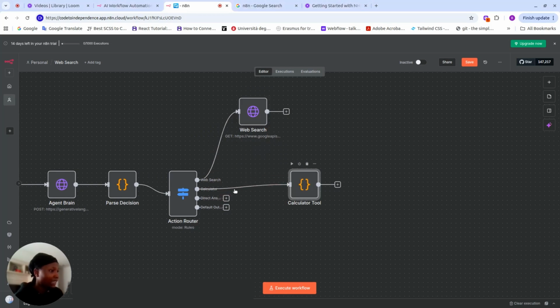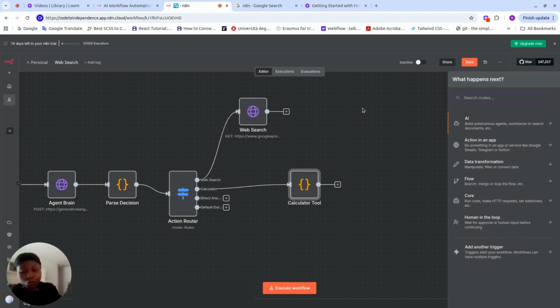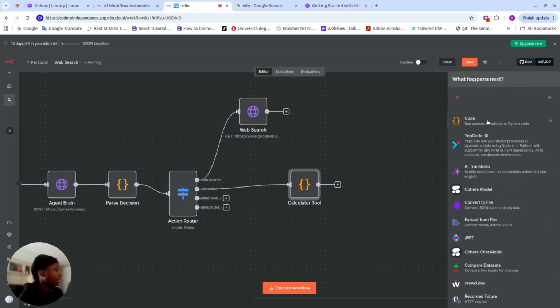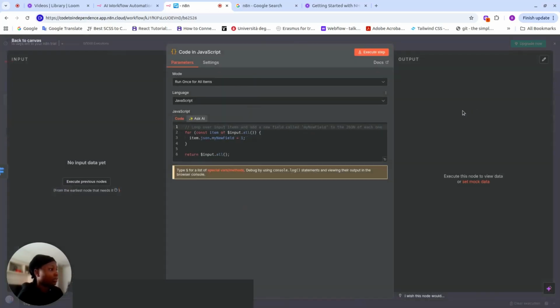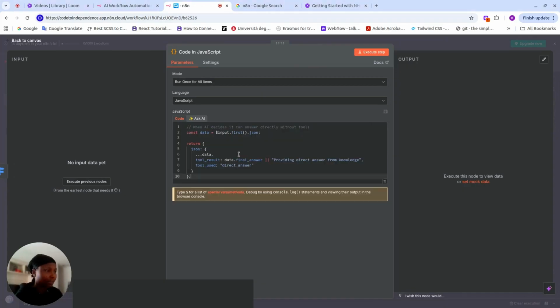We go back. Now our next one is the direct answer. So as you can see, it's coming together. Everything is coming together. We have the web search, we have the direct answer here. I just want to make it a bit clean. So I'm going to click on this. This is also going to be using the code node, and we're using JavaScript, guys. So run once for all items, JavaScript. Just copy and paste this here. And this is very simple.